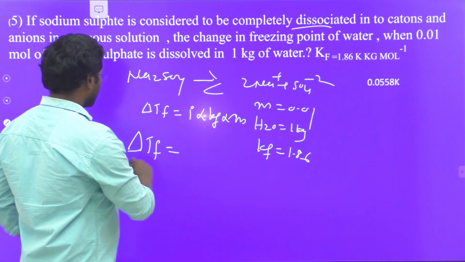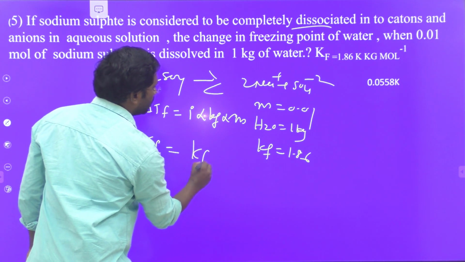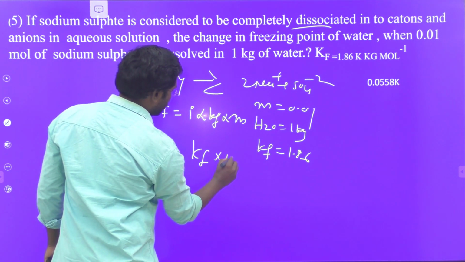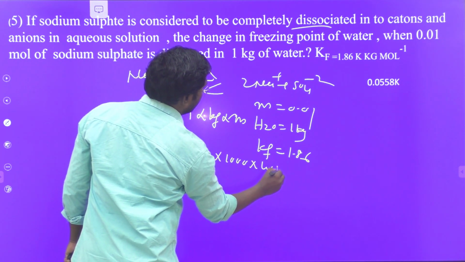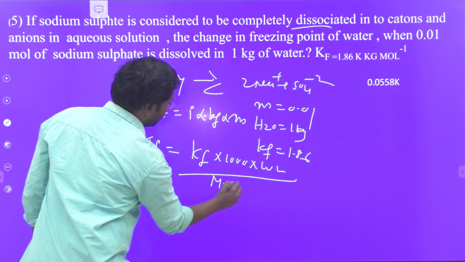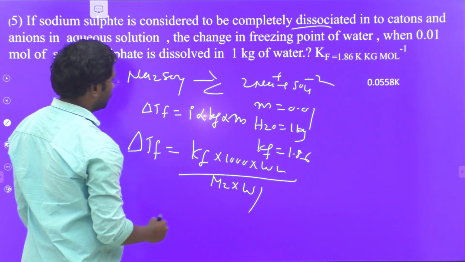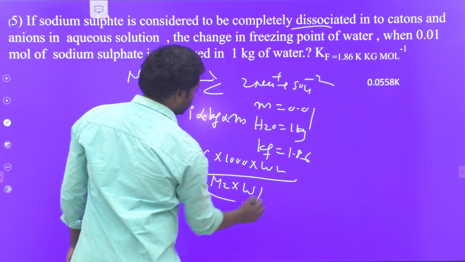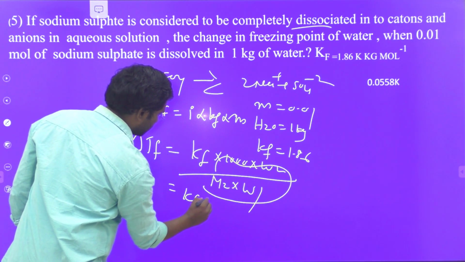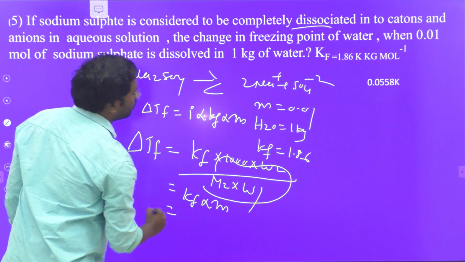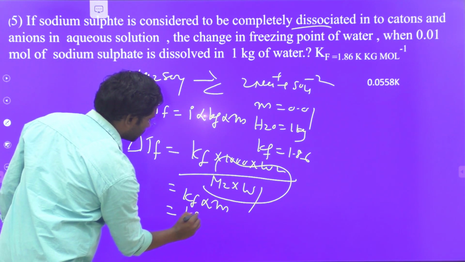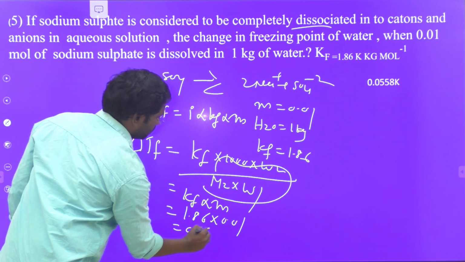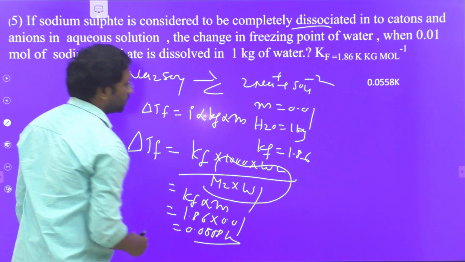So here we apply another formula: delta Tf is equal to Kf into 1000 into W2 by M2 into W1. This total term belongs to m. Therefore delta Tf is equal to Kf into m. What is the value for Kf? 1.86. And what is the molality? 0.01. This is equal to 0.0558 Kelvin.